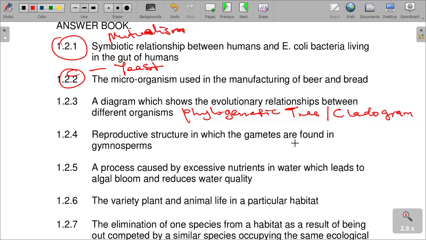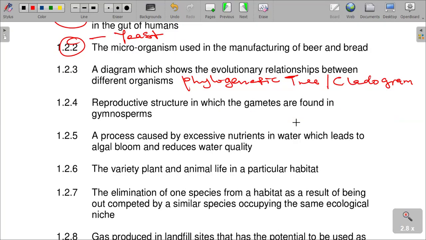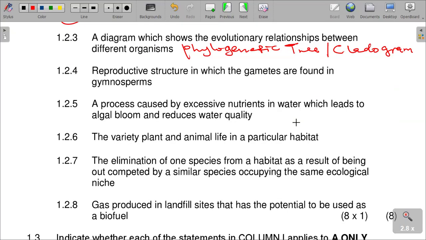This identifies the development or the establishment of different organisms within a certain species. So therefore we are able to trace that evolutionary growth. So we say that it's a phylogenetic tree or it is called a cladogram.